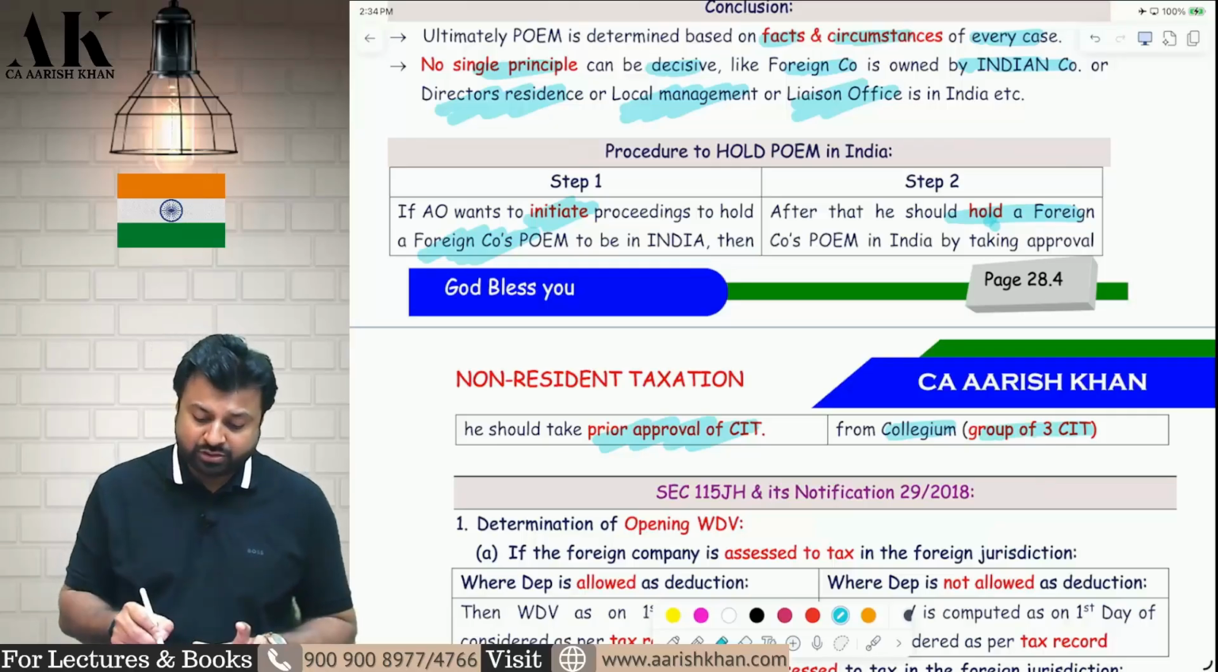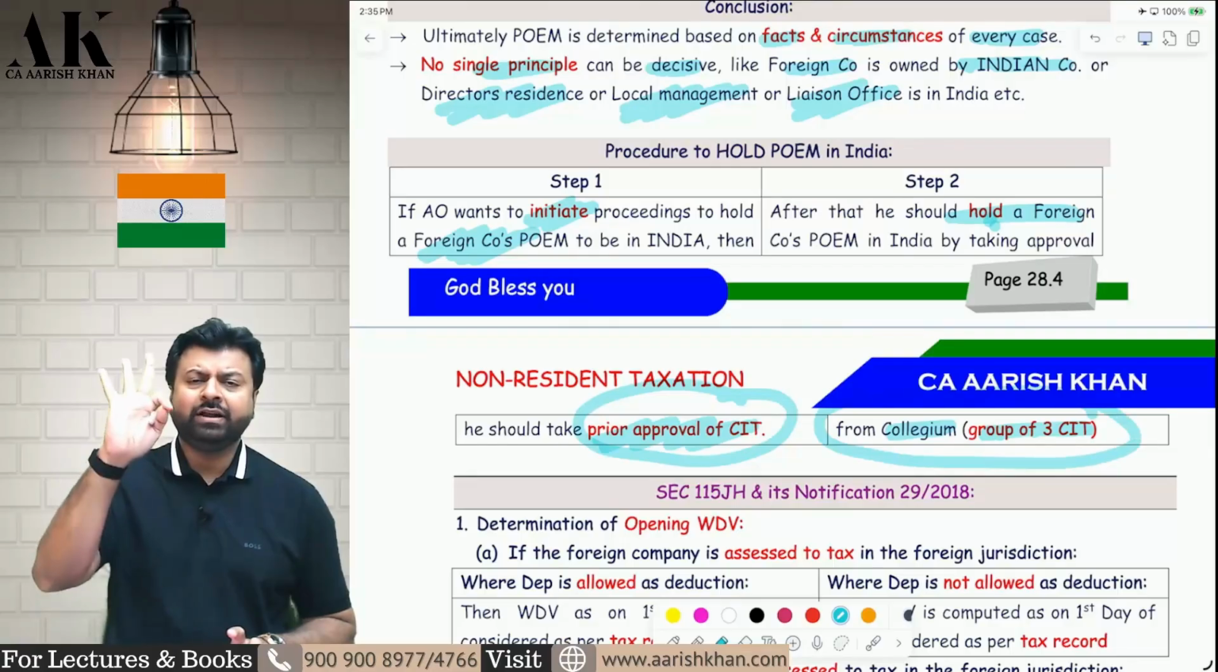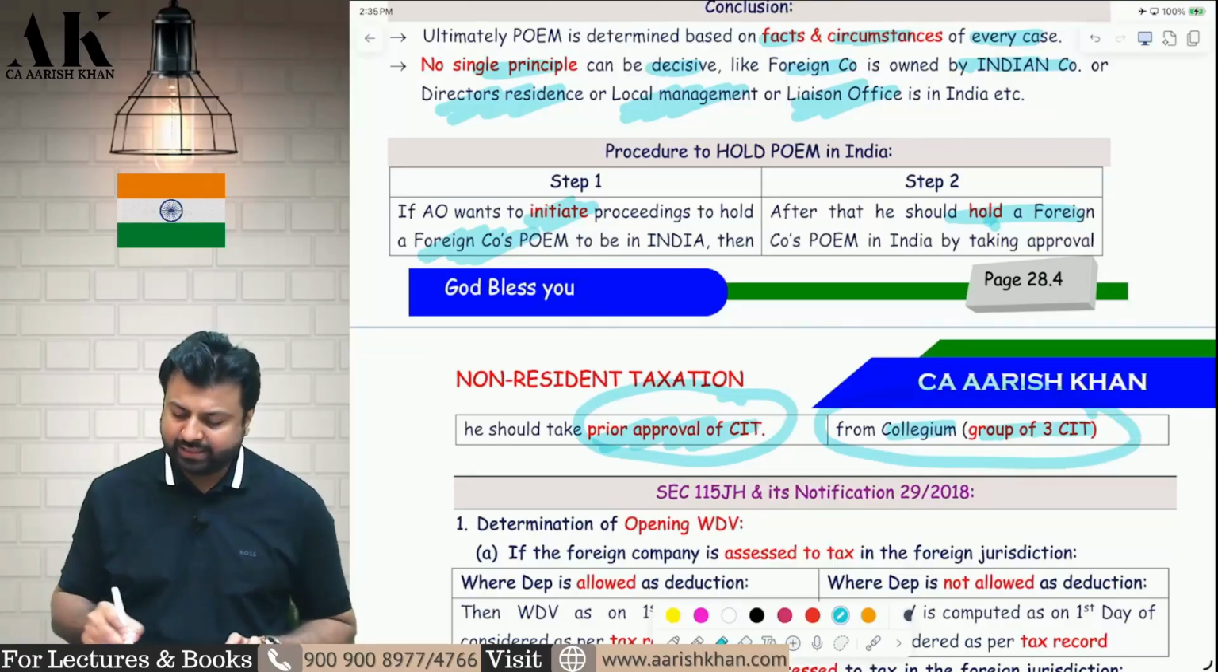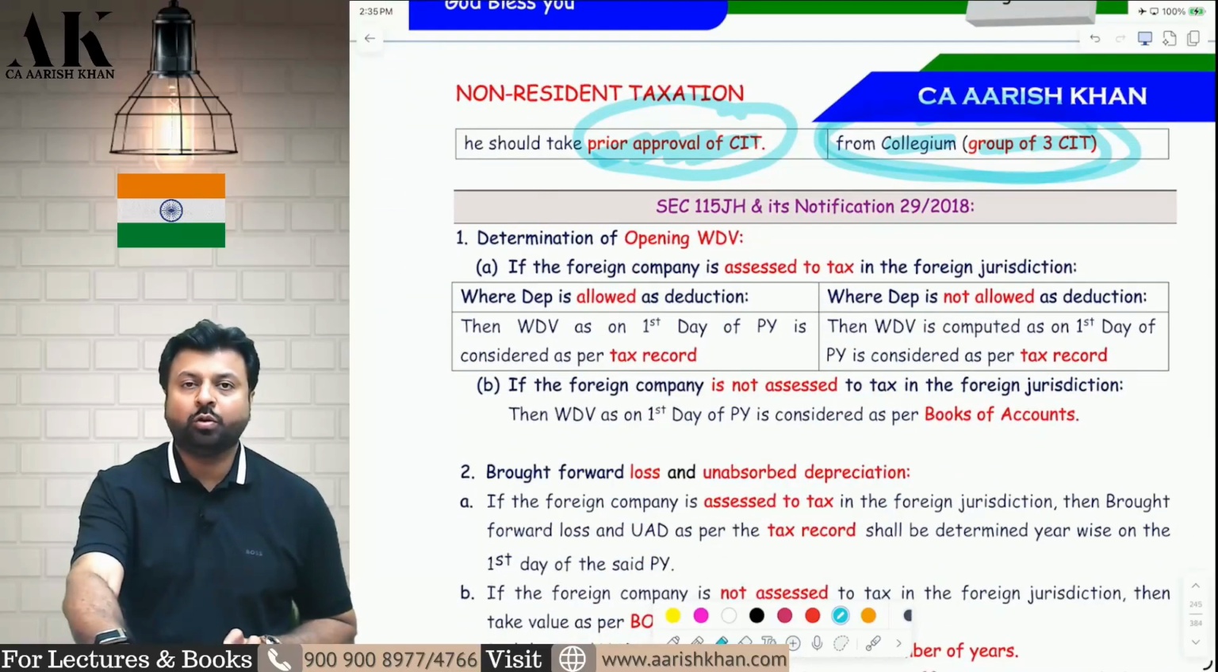So to initiate the proceeding, he will take approval from 1 commissioner, and to conclude the proceeding, he will take approval from 3 commissioners. And these 3 commissioners will also be appointed by whom? They will also be appointed by a chief commissioner. I hope it is clear to all of you.